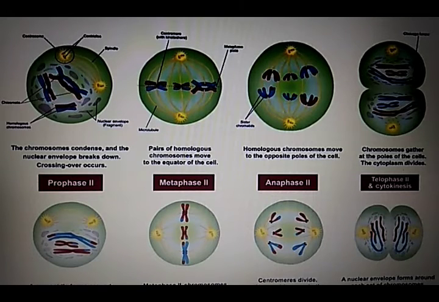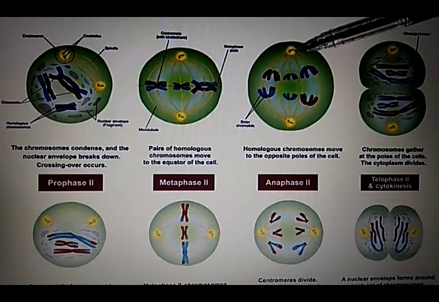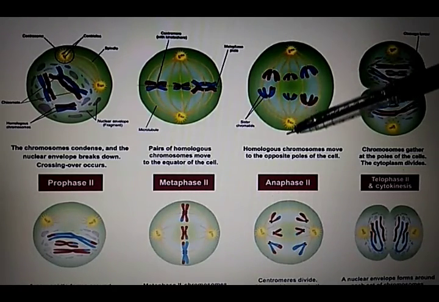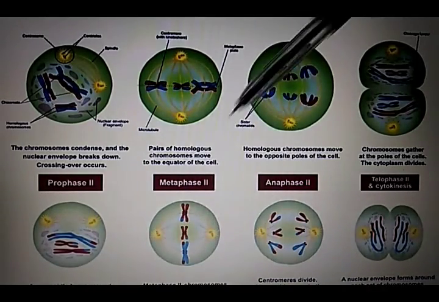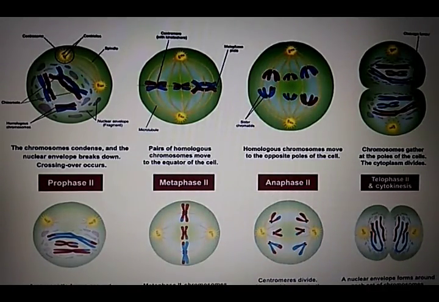Metaphase 2. In metaphase 2, in both the daughter cells, a spindle is formed, which is generally oriented at right angles to the first division spindle. See, in the first division, the plane is vertical, and in the second, this one is horizontal. So generally, there occurs a relation of right angles between the planes of meiosis 1 and meiosis 2. The nuclear envelope has already disappeared in prophase 2. So metaphase is generally characterized by arrangement of the chromosomes at the equatorial plane.